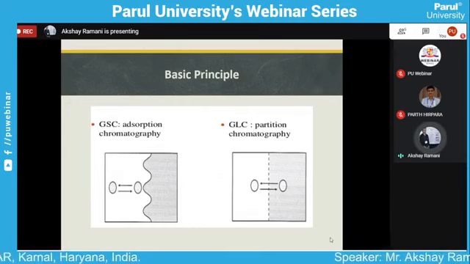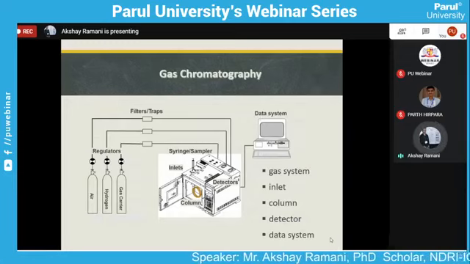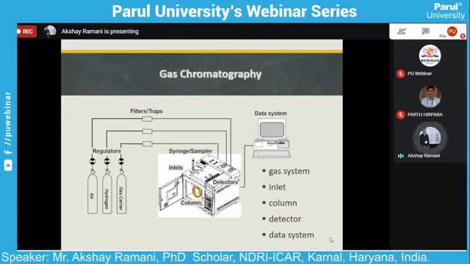Now, what is gas chromatography and its basic components? In gas chromatography, the major components are the gas system with carrier gas, then the inlet system where the sample is injected, the column, the detector, and the data system.